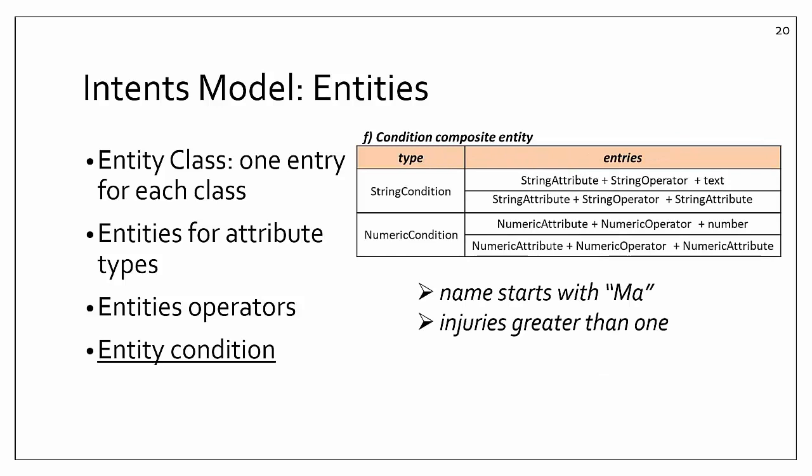The last entity defined is the entity condition. It is a composite entity made up of the attributes and comparators entities. This entity allows the chatbot to identify and understand expressions like name starts with ma or injuries greater than 1.